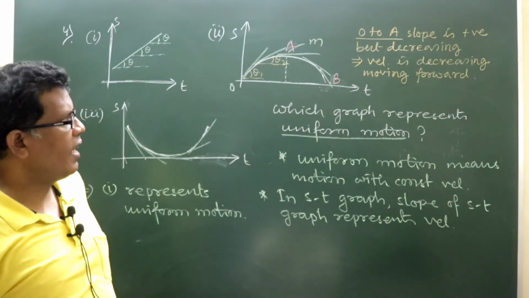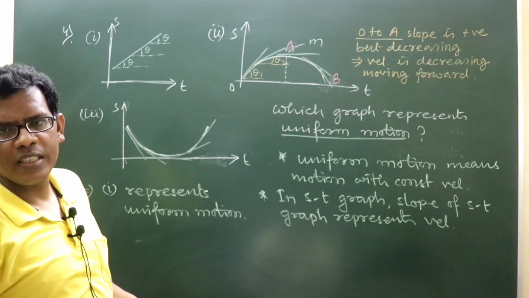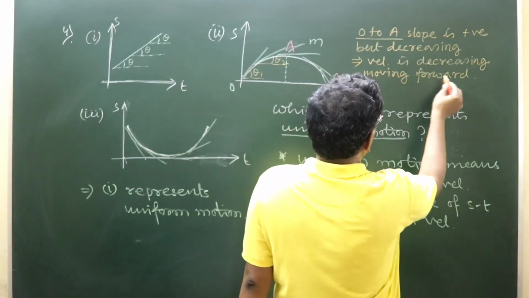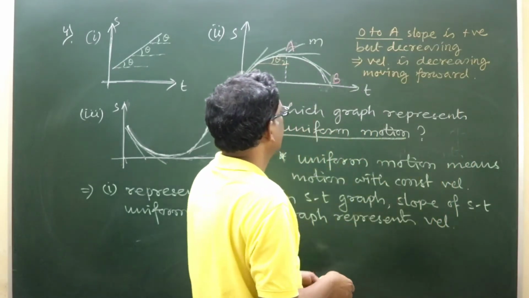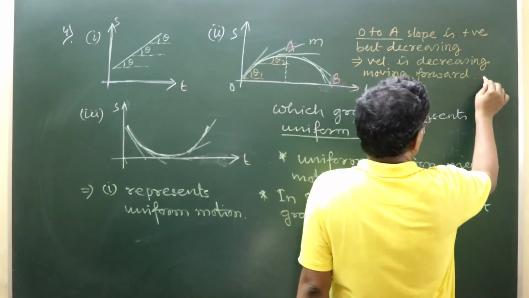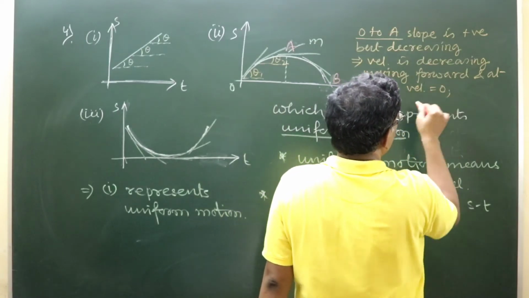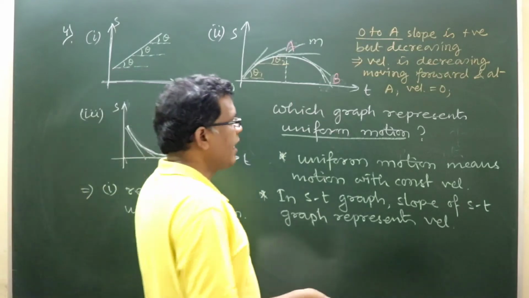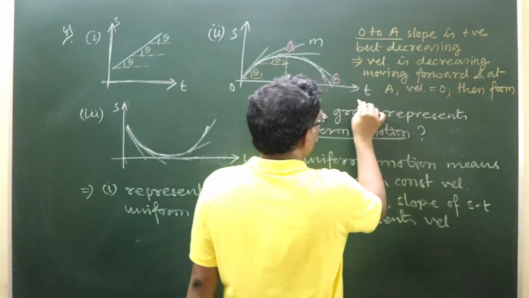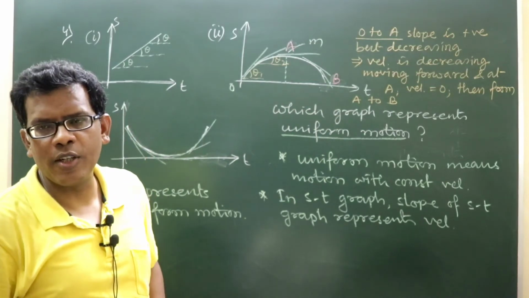And after A, from A to B, the slope becomes negative. So ST graph slope negative means velocity is negative. Okay, so at A slope becomes 0, which means at A velocity is equal to 0. Then from A to B, is velocity magnitudically increasing or decreasing?